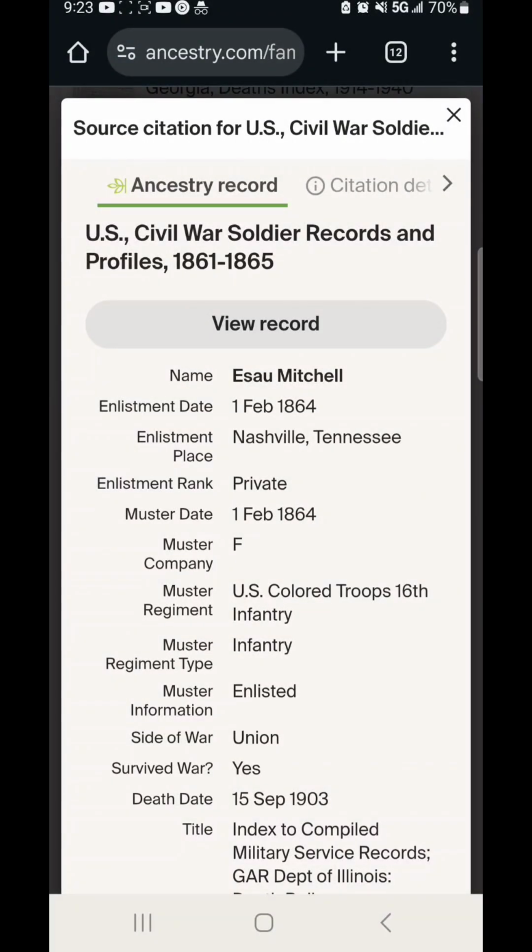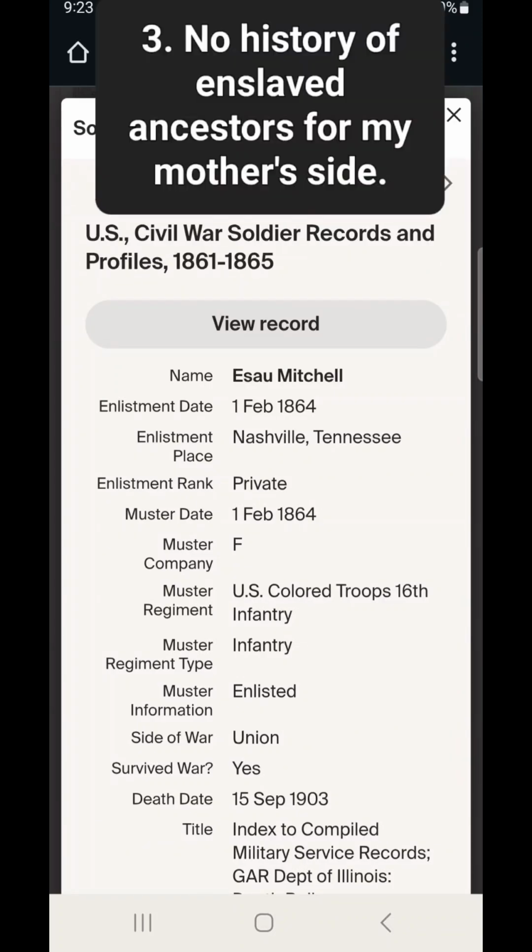Okay, and finally, to close out in part 3 here, I am looking at the U.S. Civil War soldier records and profiles from the years of 1861 to 1865. This is for the great-grandfather of Horace Mitchell. This would be Horace Mitchell that we know. This would be his great-great-grandfather. But this is the great-grandfather of Horace Mitchell Sr.